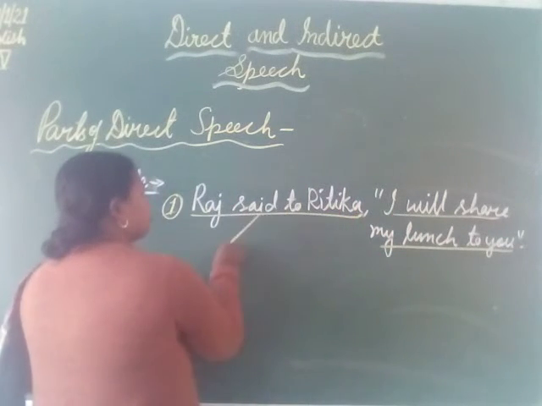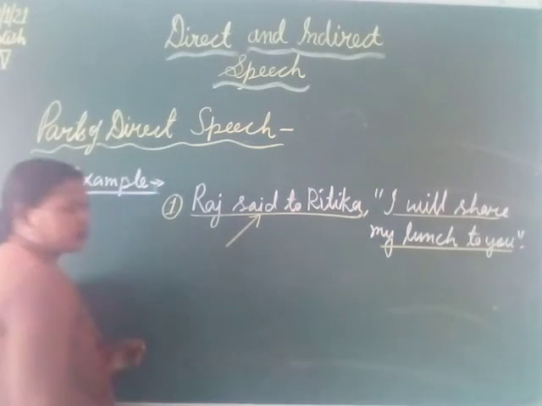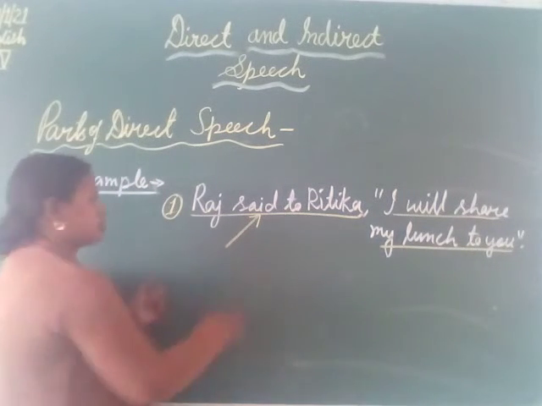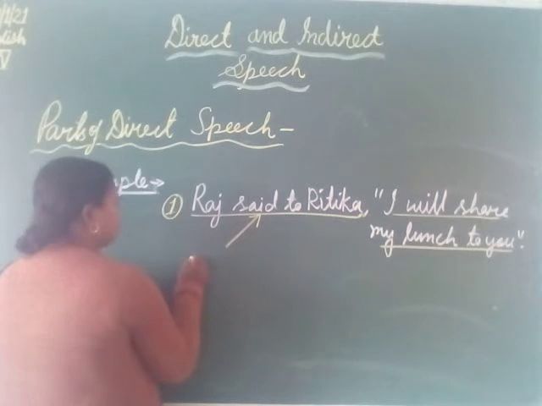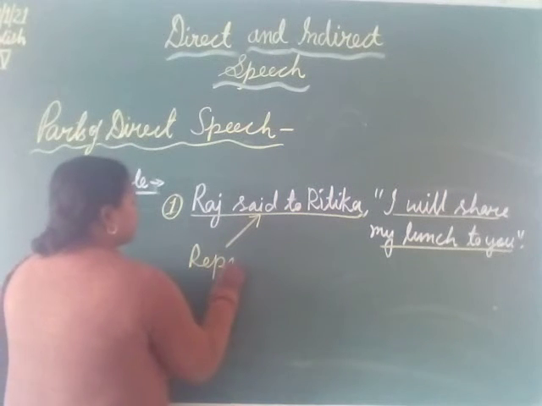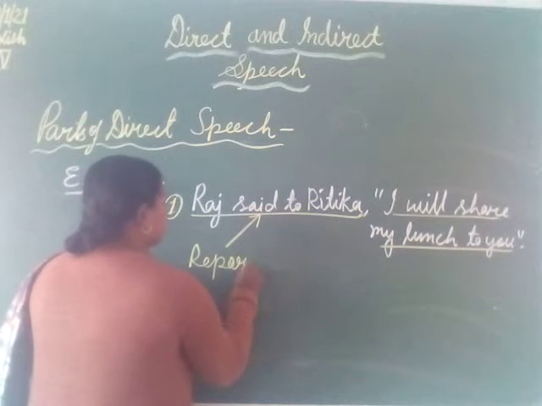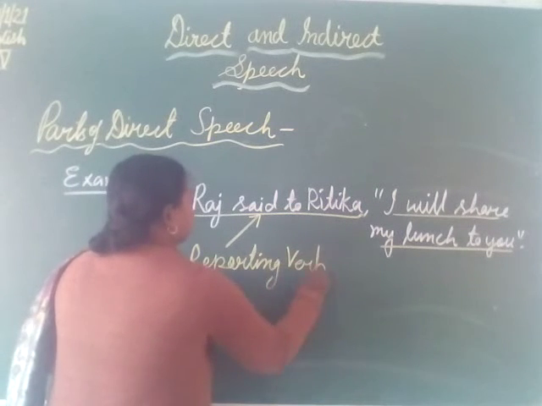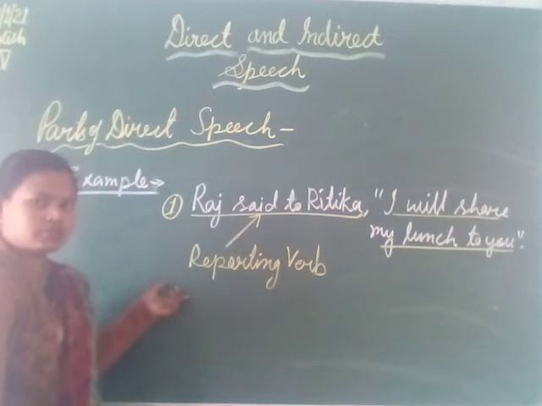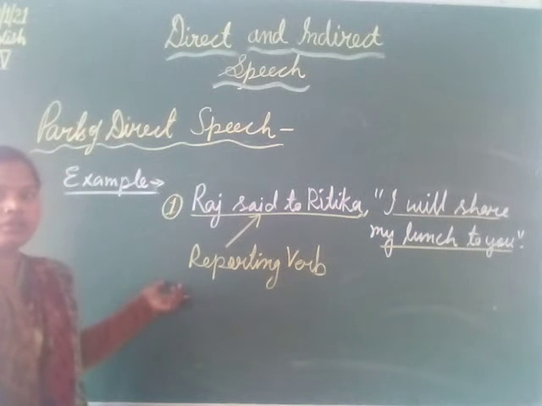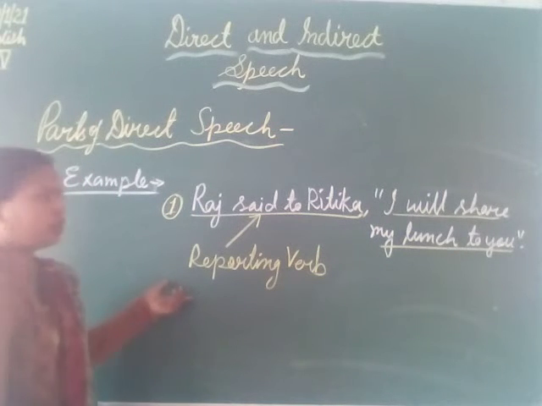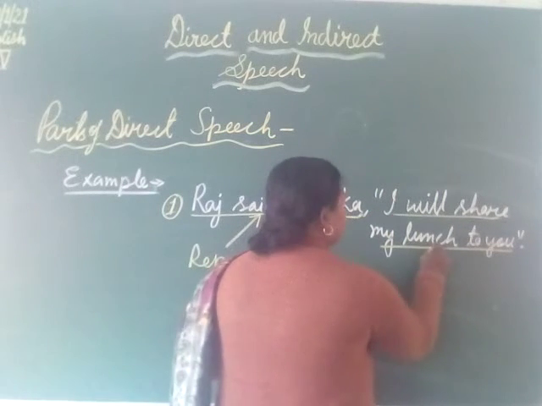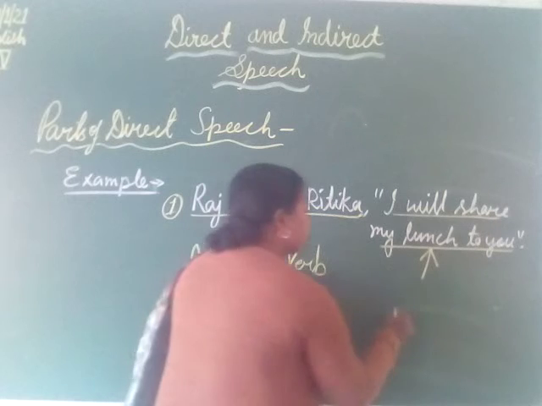The first part, which is outside the inverted commas, or you can say outside the quotation marks, is called the reporting word. The sentence which is outside the inverted commas is called the reporting word, and what is inside the inverted commas or quotation marks is called the reported speech.